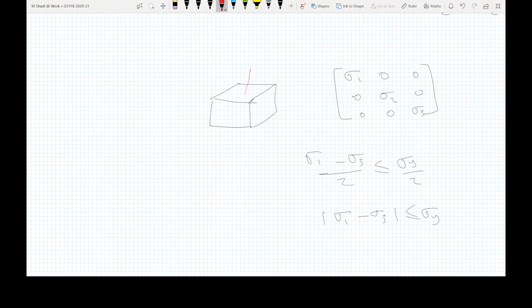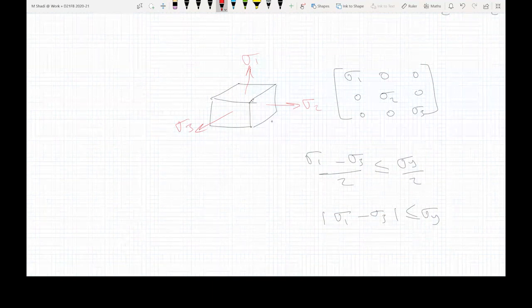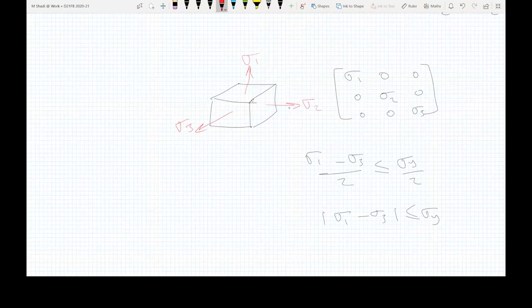Since we are talking about the principal stresses, I'm just going to draw the stresses, sigma 1, sigma 2, and sigma 3. So this is basically the stresses. These are the faces where the stresses are active. And you don't have any shear stresses on this coordinate system because this is the principal directions coordinate system.